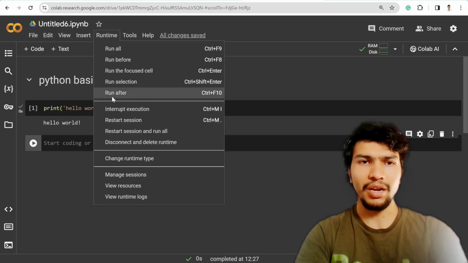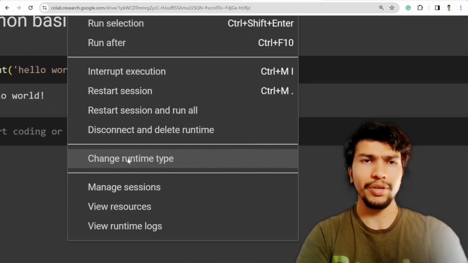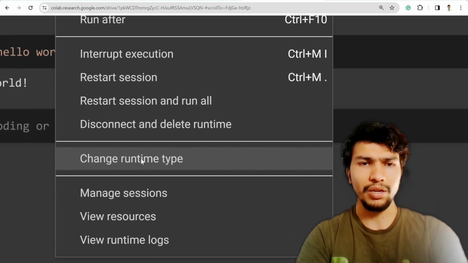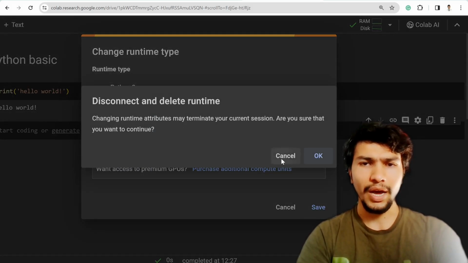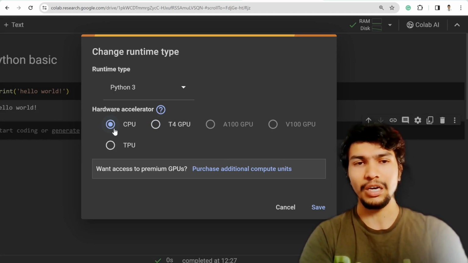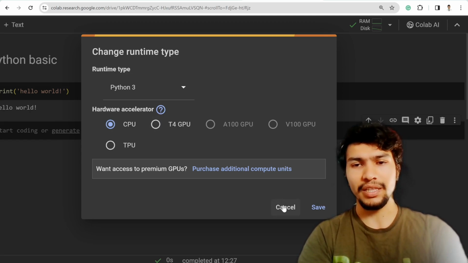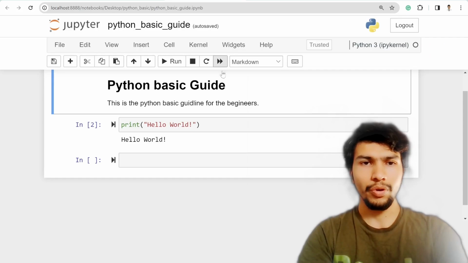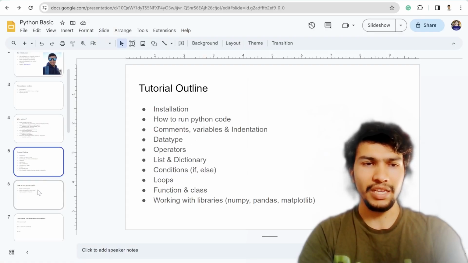And there are a few different things as well in Colab. So for example, if you are more interested in training a deep learning model, then don't forget to change the runtime type to GPU. But for now, we are not doing that computationally large thing in Python. This is the basic, so I'm leaving it as CPU. Okay, so let's go back to our code section and also maybe the presentation section.